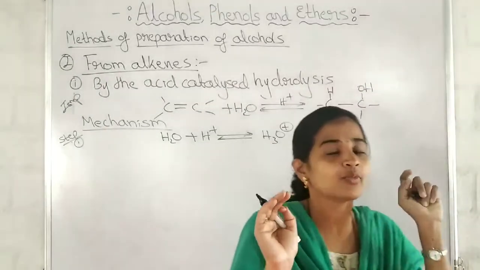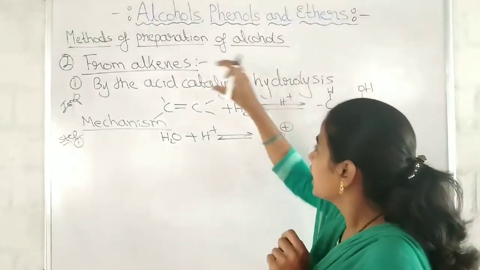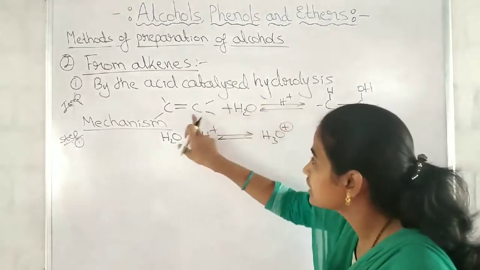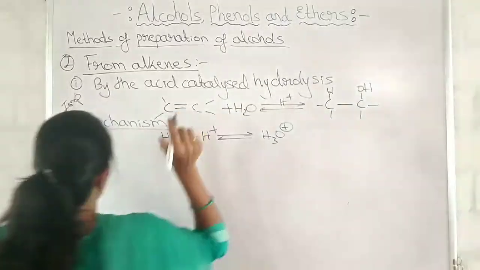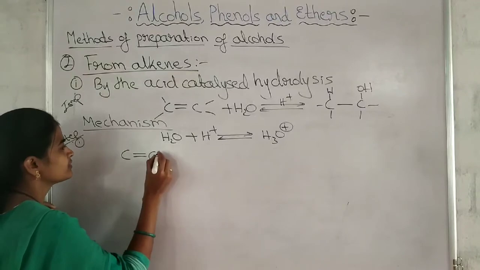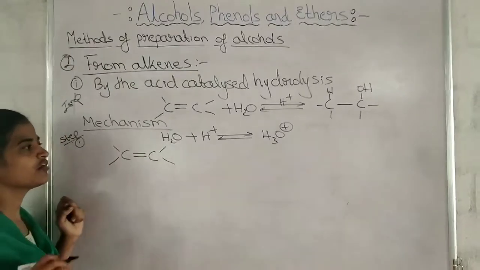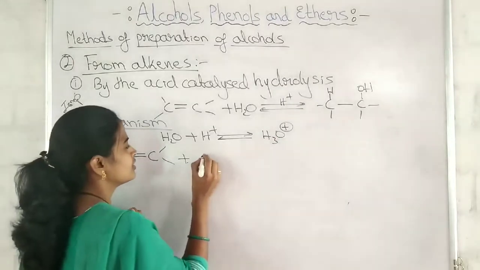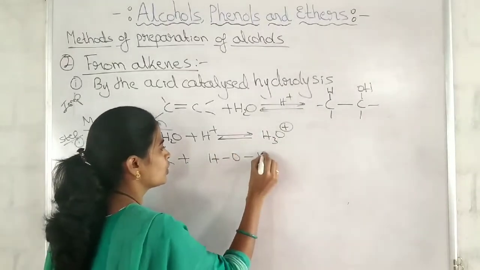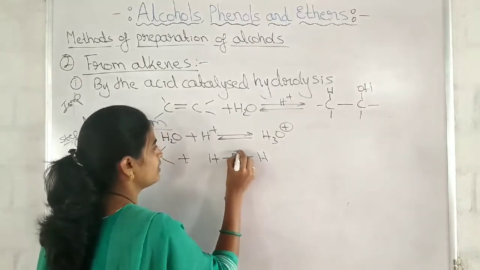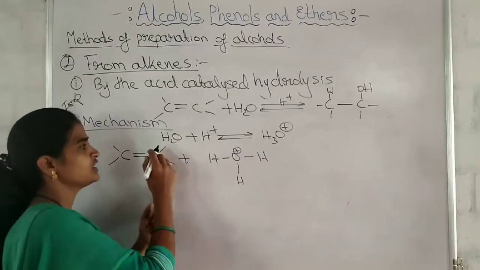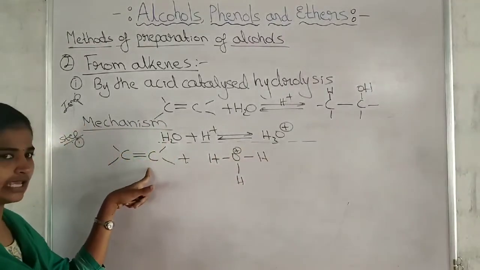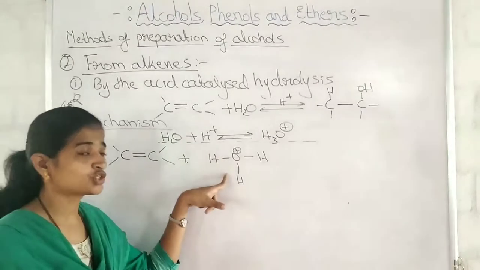Now, the first step, what I have told? Formation of carbocation, protonation of alkene. The alkene is what we have taken. Protonation of alkene, how? By the attack of hydronium ion, H2O plus H. Protonation means addition of hydrogen. Don't be confused here. Protonation of alkene by the electrophile, isn't it?